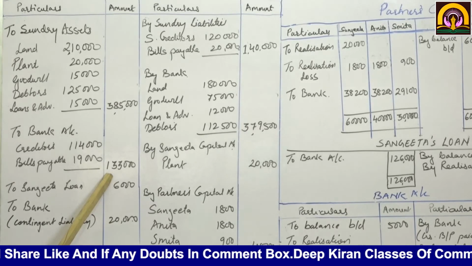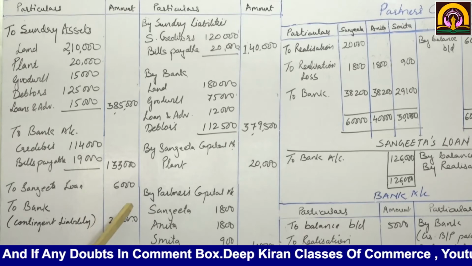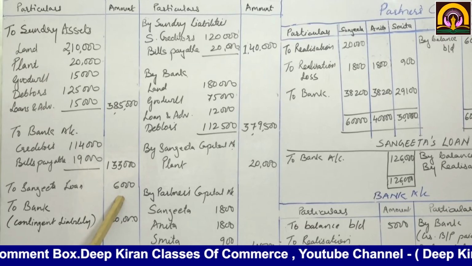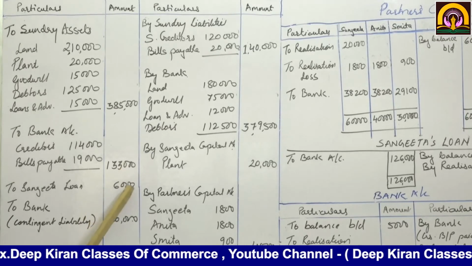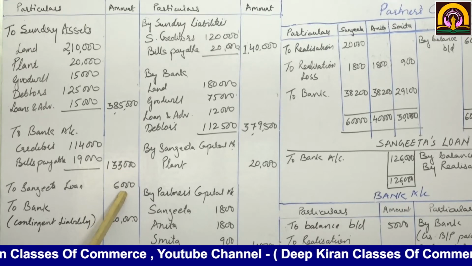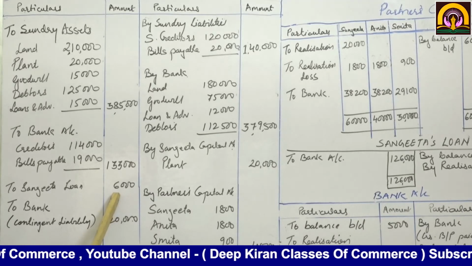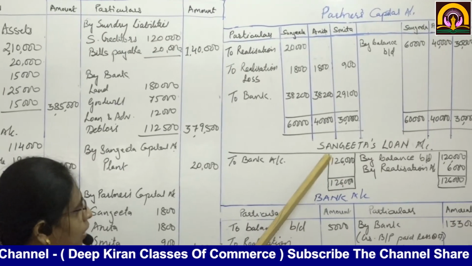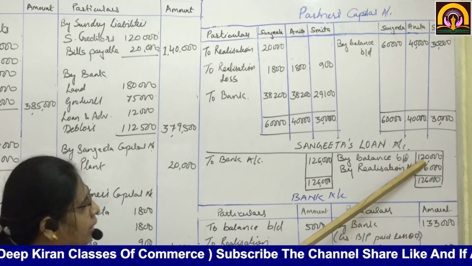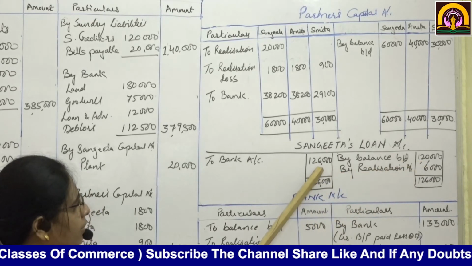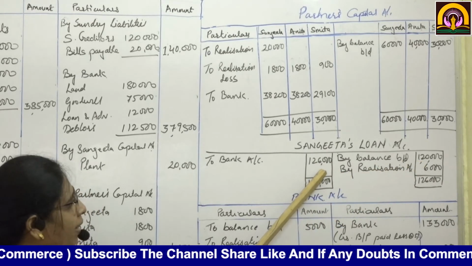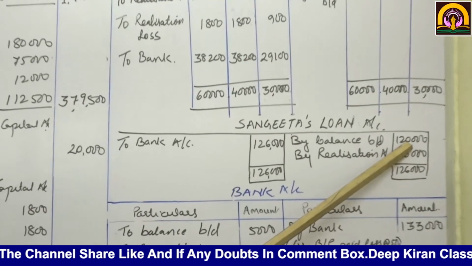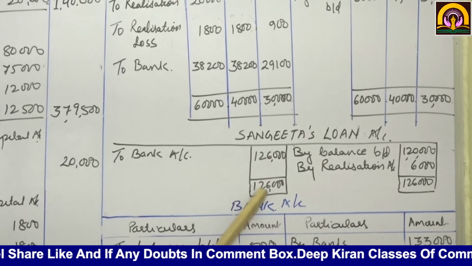Is it clear? Now Sangeeta's loan account is to be paid an interest of 6,000 and paid off. Okay. So what we are doing now, Sangeeta's loan account debit to bank account 1,26,000. Okay. Because 1,20,000 was the initial amount and interest 6,000. So we are going to pay 1,26,000. Now this doesn't tally. Here 1,20,000 and here 1,26,000. This is more.